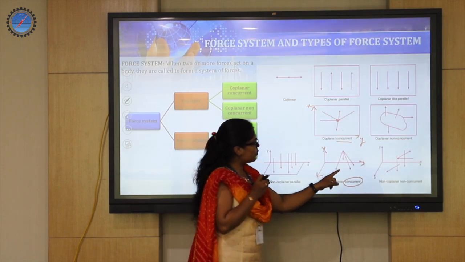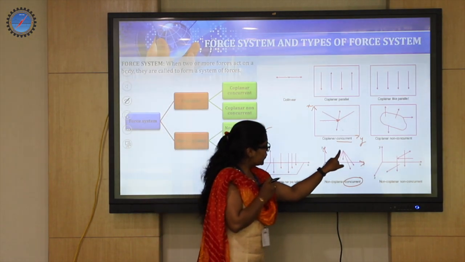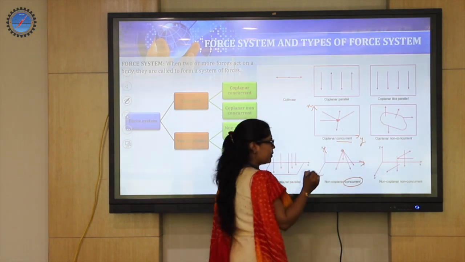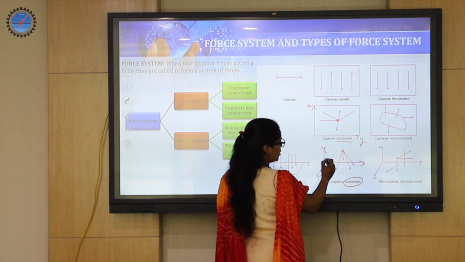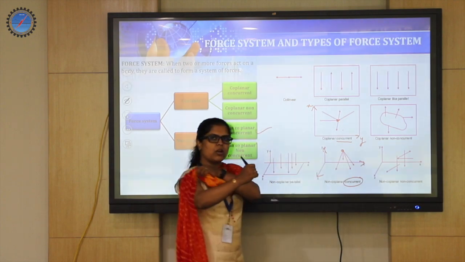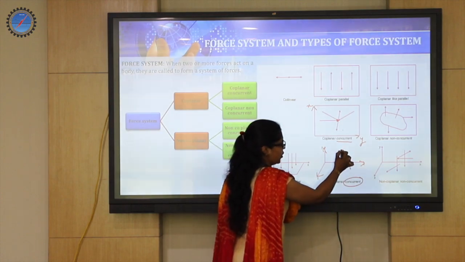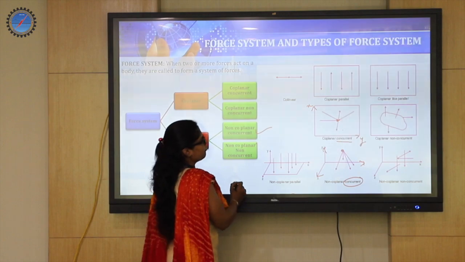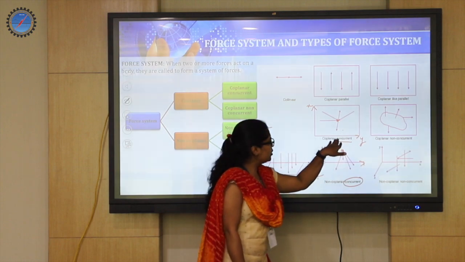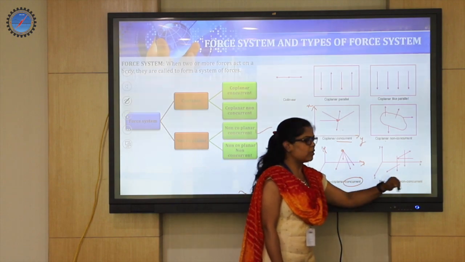In the other way, if we go for non-coplanar things, here what happens? We have a set of forces which are going to meet at this point, correct? They are all meeting at this point. But we have the third dimension also to locate that point. So these are non-coplanar, that means they are not on the same plane, they are in 3 dimensions and they are going to meet at one point. So we have coplanar concurrent, coplanar non-concurrent, non-coplanar concurrent and non-coplanar non-concurrent.